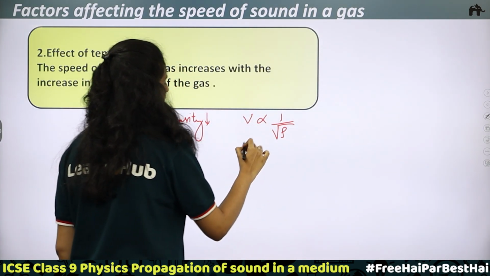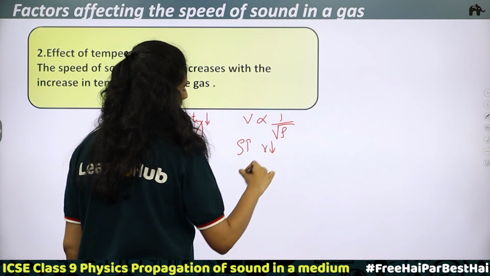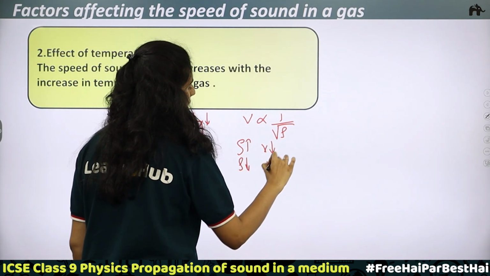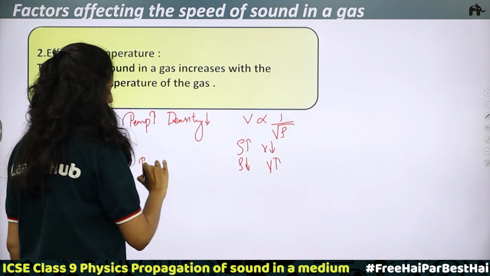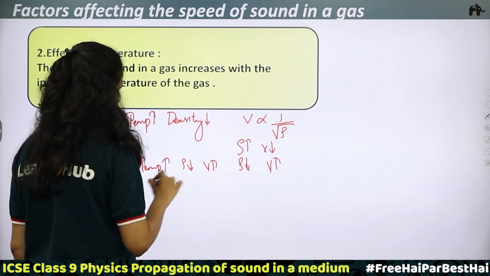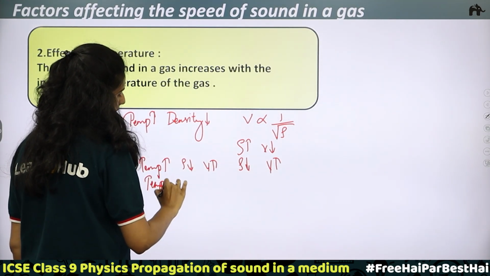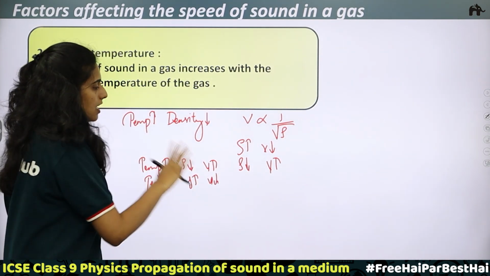So, when density increases, the speed of sound decreases. When density decreases, the speed of sound increases, which means with increase in temperature, density decreases and speed of sound increases. When temperature decreases, density increases and speed of sound decreases. So, this is the relation.